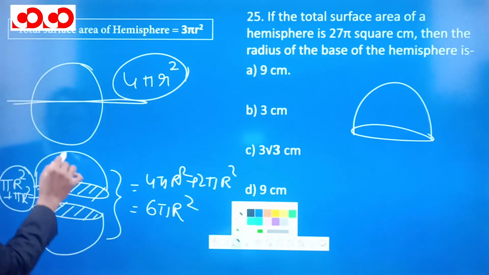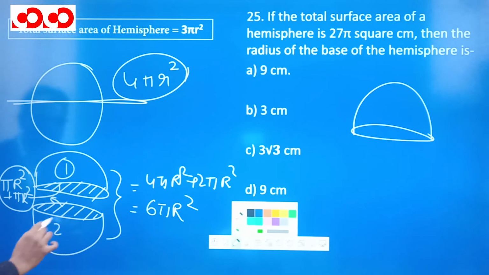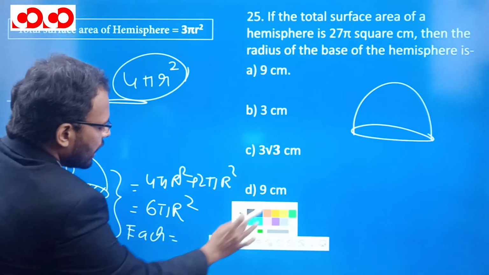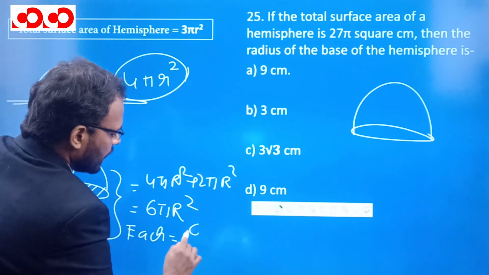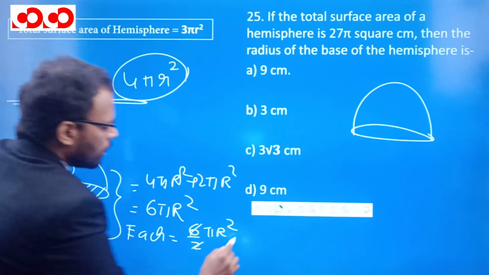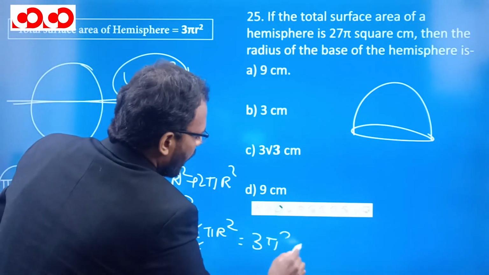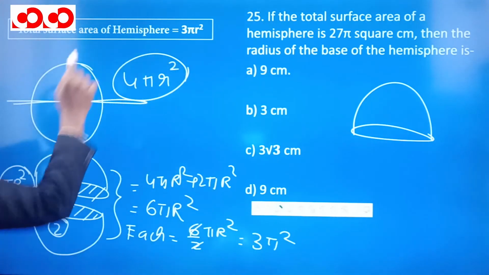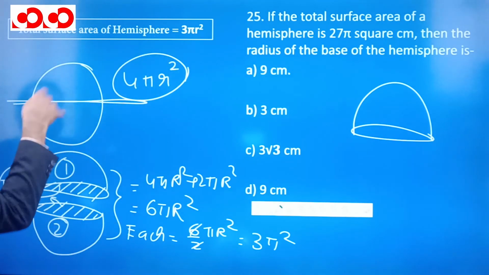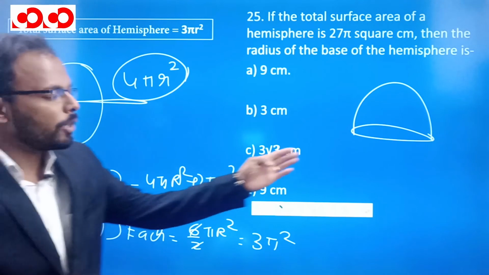However, this is one section and this is the second section. So for each section, the area is going to be 6 by 2 pi r square, half of the total. So this will be 3 pi r square. I hope you understood how the total surface area of a hemisphere is 3 pi r square, and for a sphere it is 4 pi r square. Now let's come back to this question.